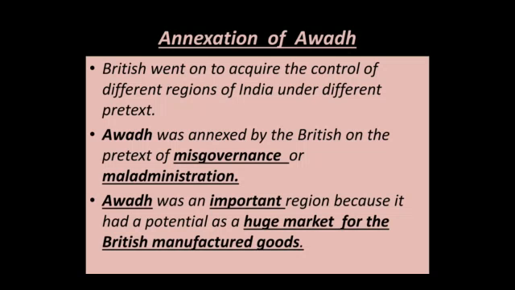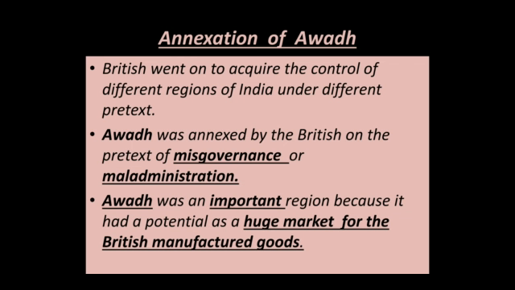Now coming back to Lord Dalhousie's policies, how did the annexation of Awadh happen? Now we are aware of the subsidiary alliance. Let us understand how the annexation of Awadh happened. The British went on to acquire control of different regions under different reasons and strategies. Jhansi, Nagpur, Satara were acquired using the doctrine of lapse. Using the subsidiary alliance, the Marathas, Rajput kingdoms, Hyderabad, Awadh were brought under control.